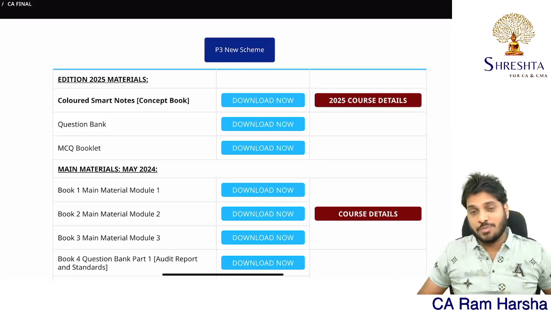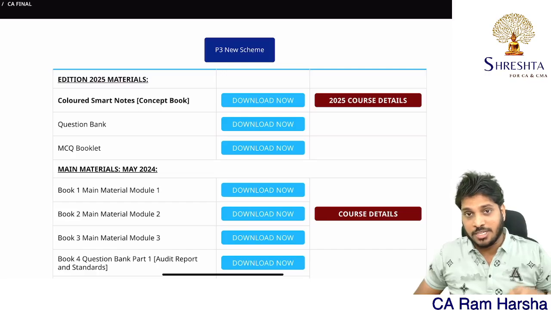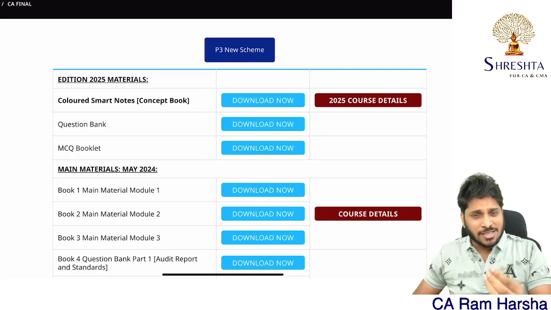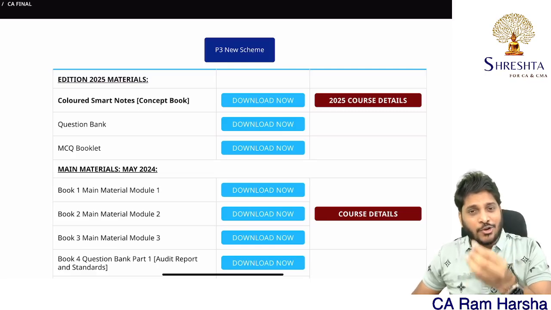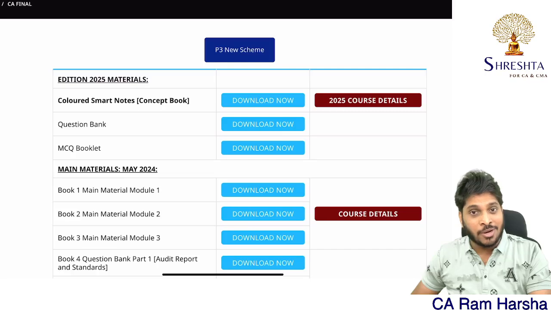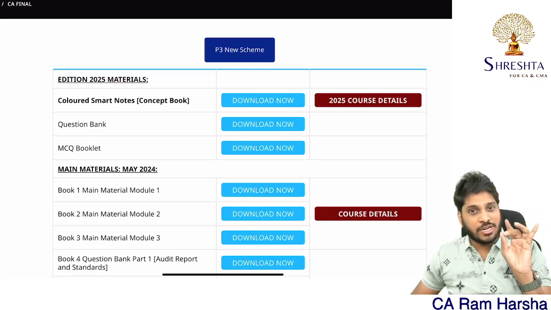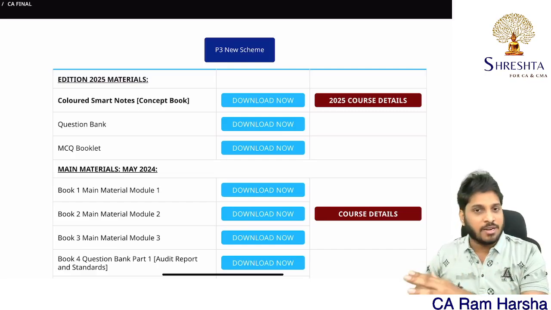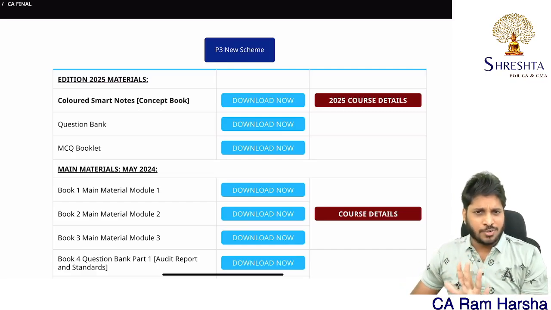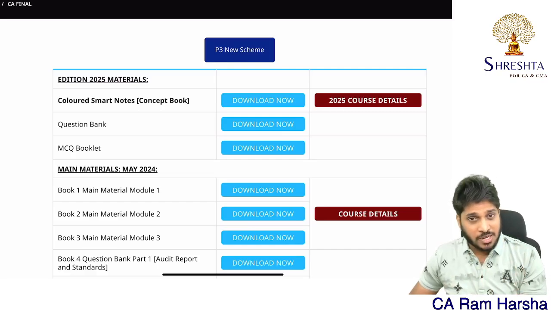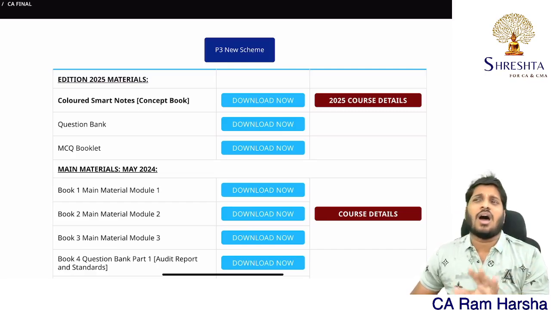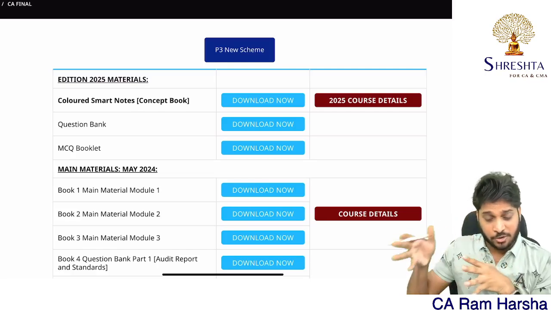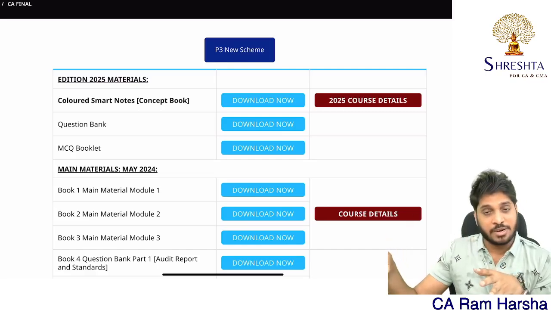Now one doubt many students have is: sir, since you mentioned 2025, is it applicable for November 24? Absolutely. This is CA Final Audit, with no changes at all for another 3 years. 2024, 2025, 2026, for all these 3 years, whatever material you are already following can be retained. Now the final question: sir, should I buy this material so that I can prepare well? I sincerely tell you, not required. I'm going to do a marathon based on this new material once again for the November attempt.